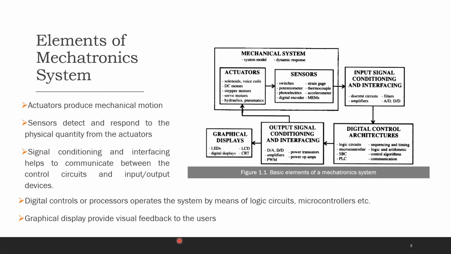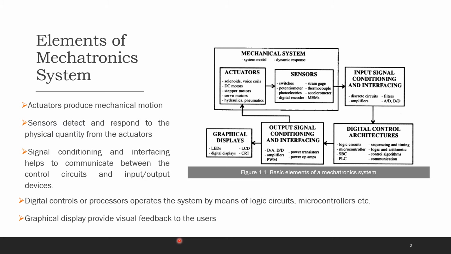The actuators produce mechanical motion from the input energy, which could be light energy, electricity, or any other form of energy. Common examples of actuators are stepper motors and servo motors. Now the sensors detect the mechanical motion produced by the actuators and respond to this physical quantity.